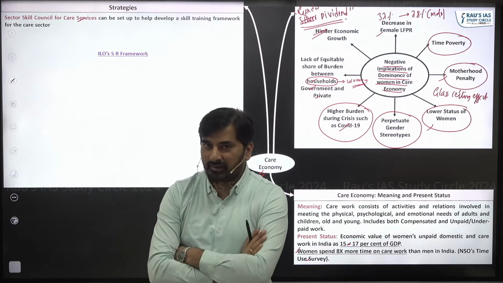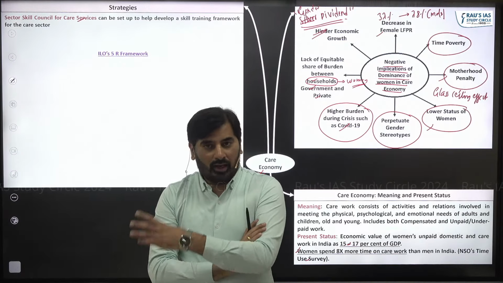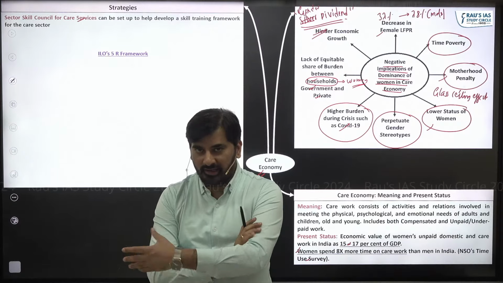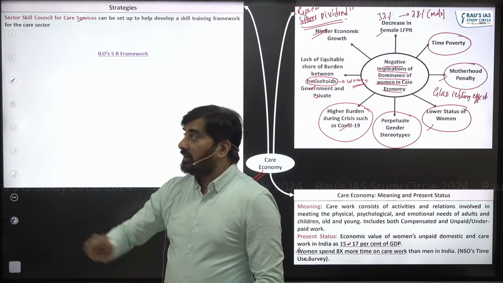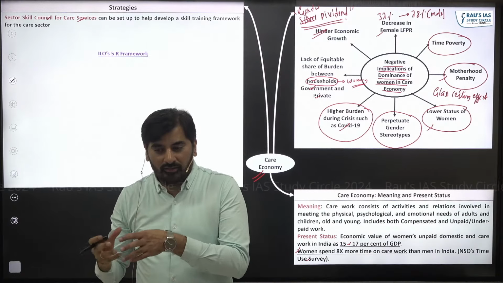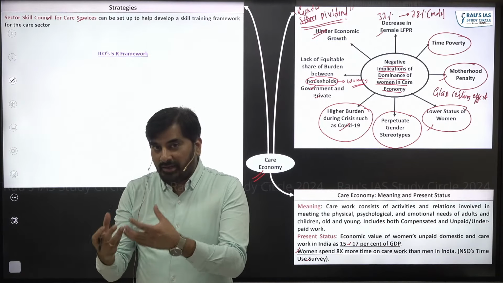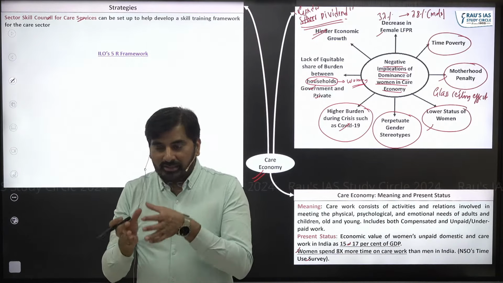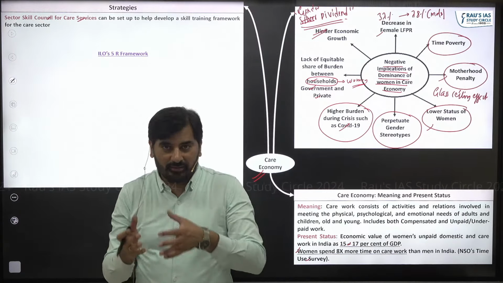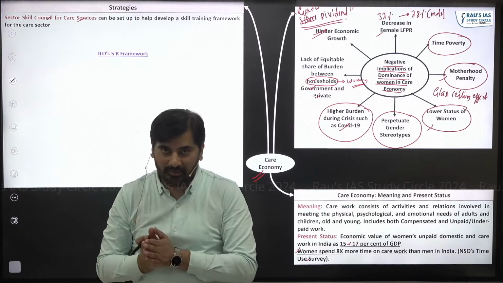What is a Sector Skill Council? Under the Pradhan Mantri Kaushal Vikas Yojana, which is for skilling people, we have set up Sector Skill Councils. This Sector Skill Council includes industry representatives. These people will help identify what kind of skill sets we need in a particular sector.